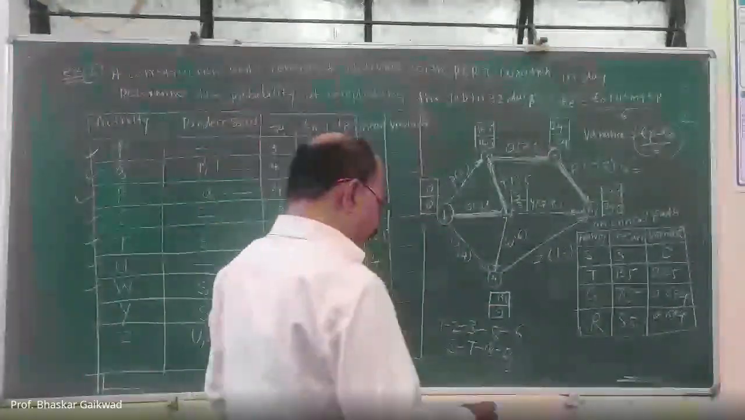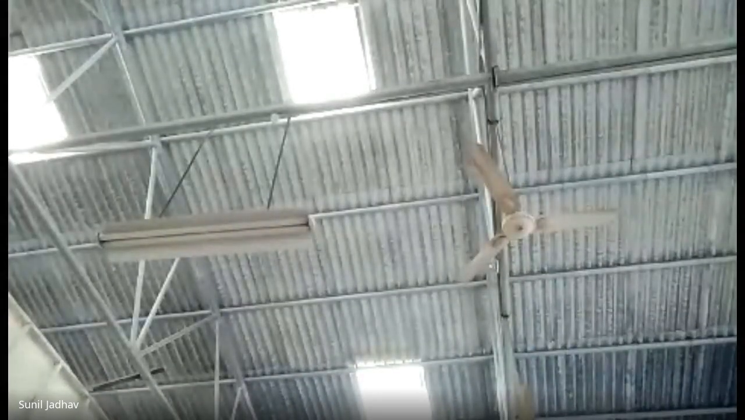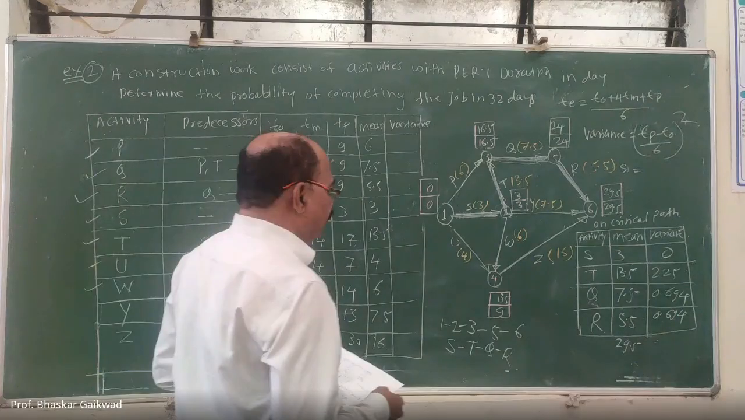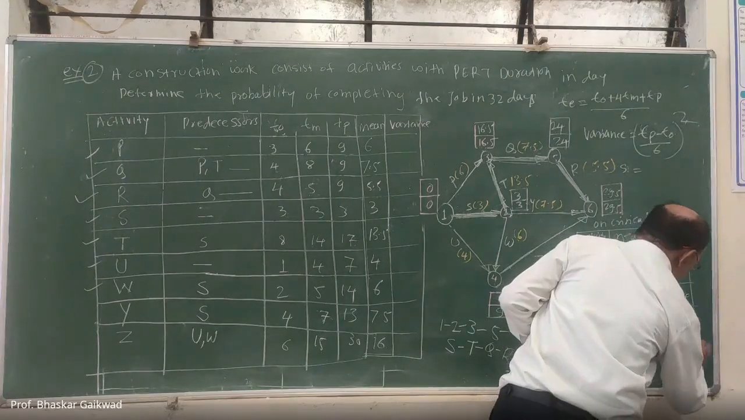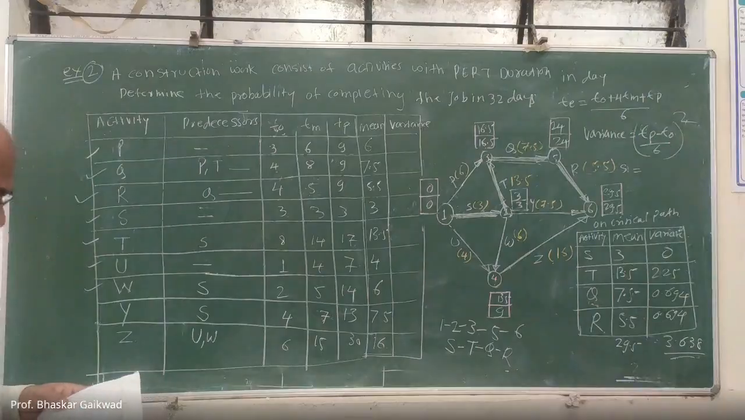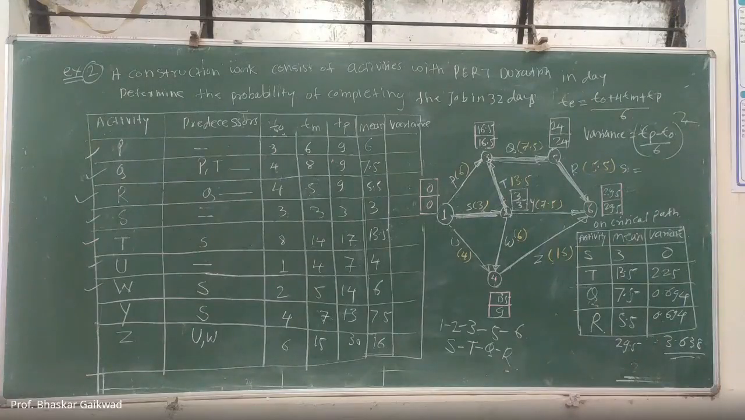Now, what is the total duration of critical activity? This is the summation of all, 29.5. And what is the total of this variation? 3.638. This is the total of variation, and the total duration of the critical activity. Correct. Now we have to calculate the probability of completing the job within 32 days.